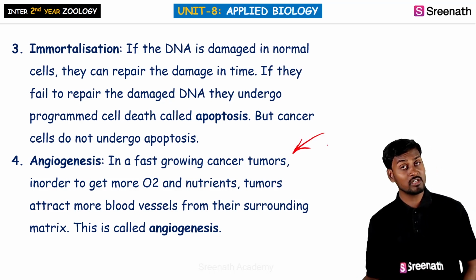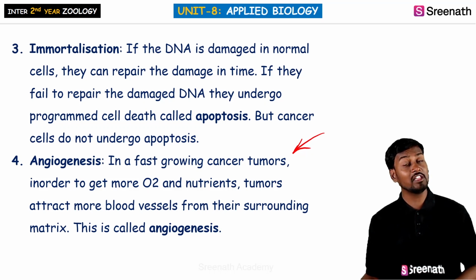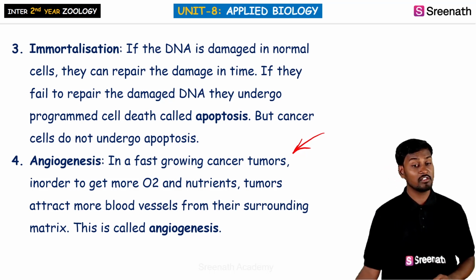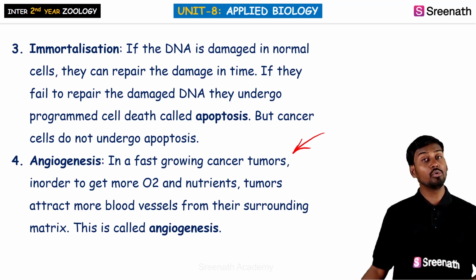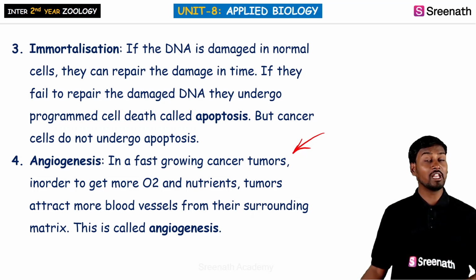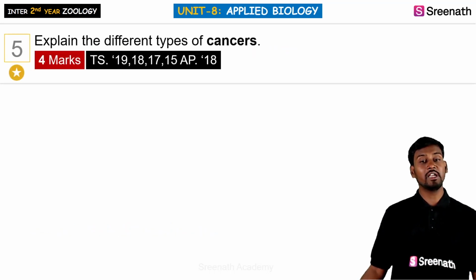So what is angiogenesis? Angio means vascular tissue, genesis is nothing but the generation. So generation of vascular tissue, that is the blood vessels, is called angiogenesis. Here, what happens is the cancerous tissue is able to get more O2 and nutrients because it allows the blood vessels to come near to it. It causes the new formation of blood vessels, and the supply of blood vessels will be more in case of cancerous cells. So fifth question is, explain different types of cancer.